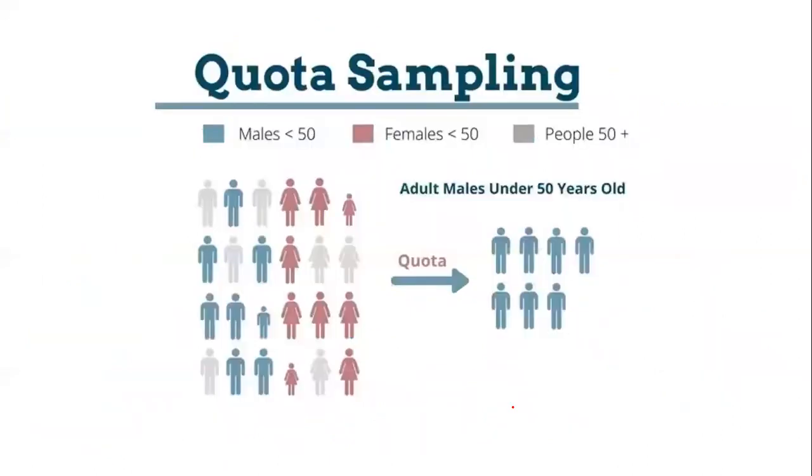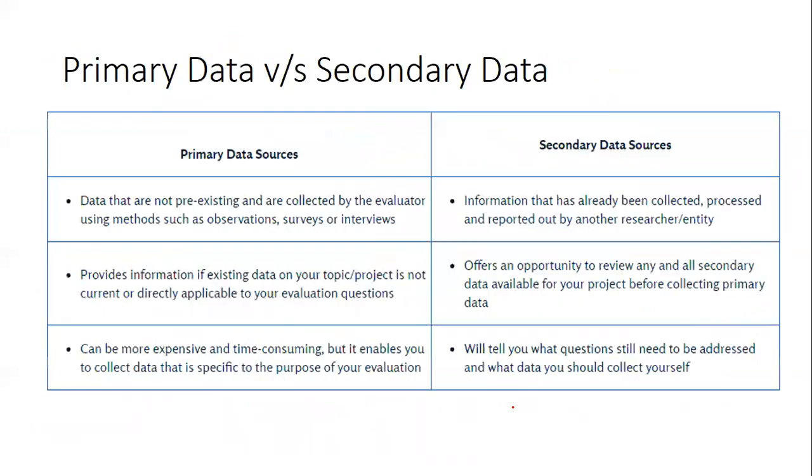Now, quota sampling is a part of non-probability sampling where it has specific parameters. So quota sampling consists of certain numbers, and you need to have certain characteristics to define, and based on those characteristics, you pick up the sample. That is in the form of quota sampling.